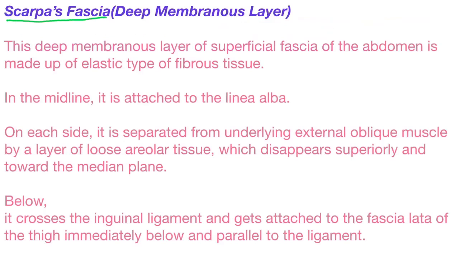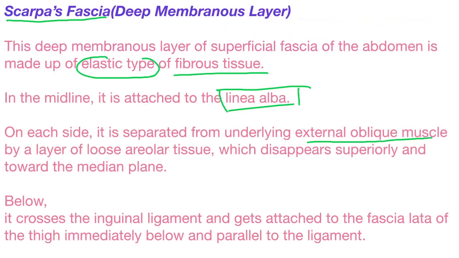The deep membranous layer of superficial fascia of the abdomen is made up of elastic type of fibrous tissue. In the midline, it is attached to the linea alba. On each side, it is separated from the underlying external oblique muscle by a layer of loose areolar tissue which disappears superiorly and toward the median plane. So it is separated from the deeper muscle by a loose areolar tissue. And below, it crosses the inguinal ligament, right, and gets attached to the fascia lata.